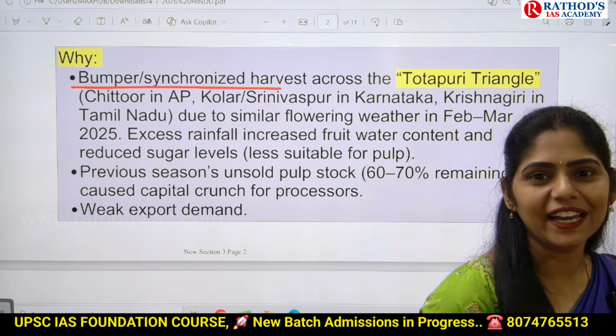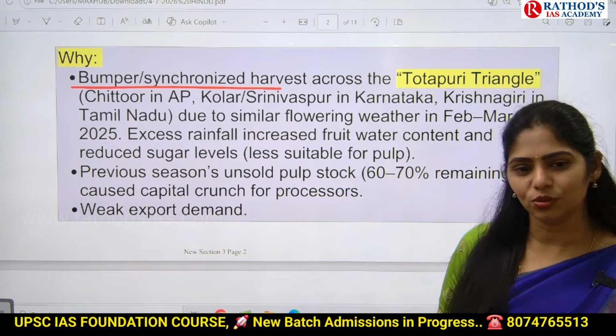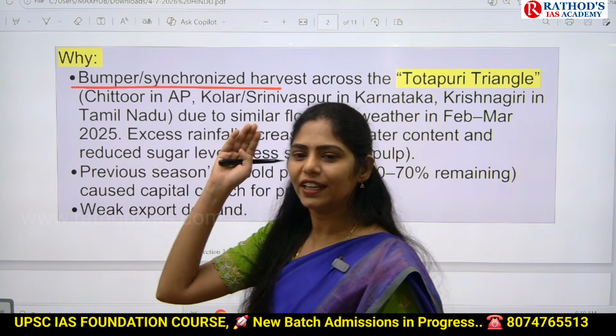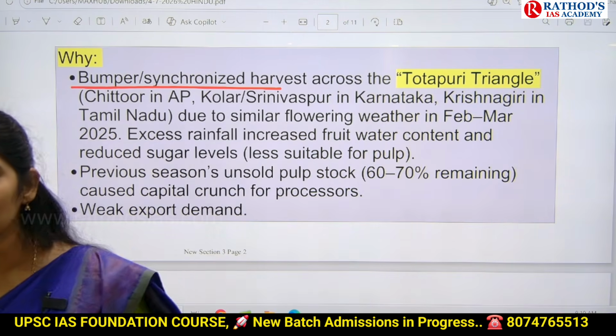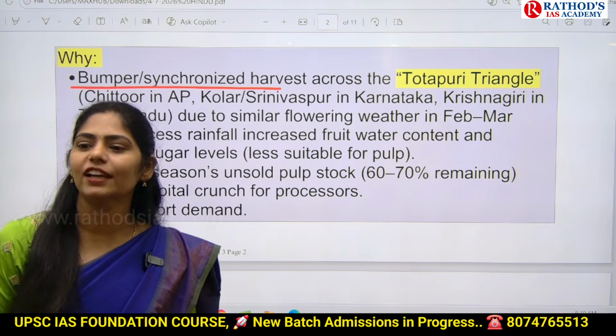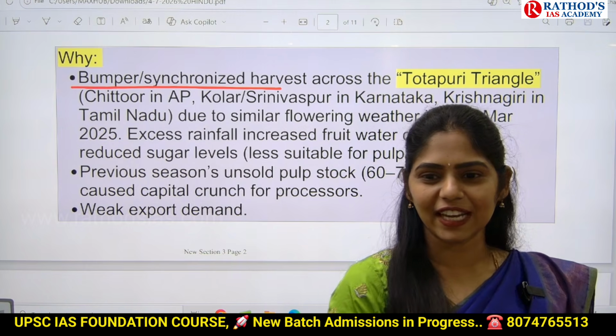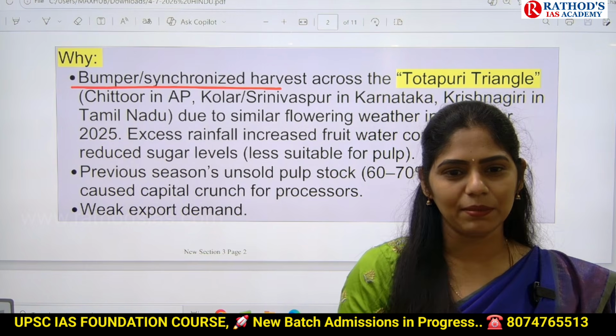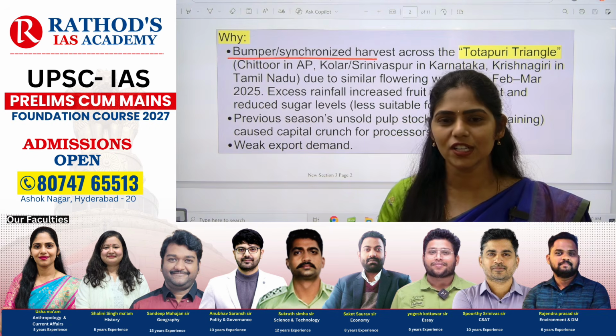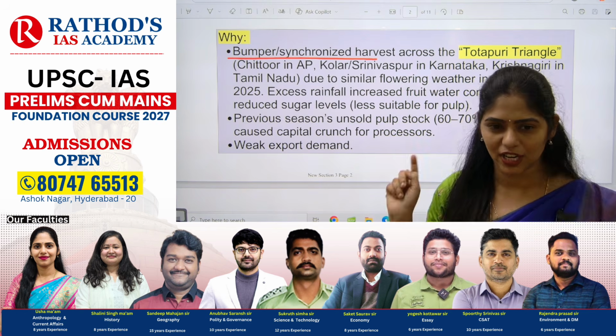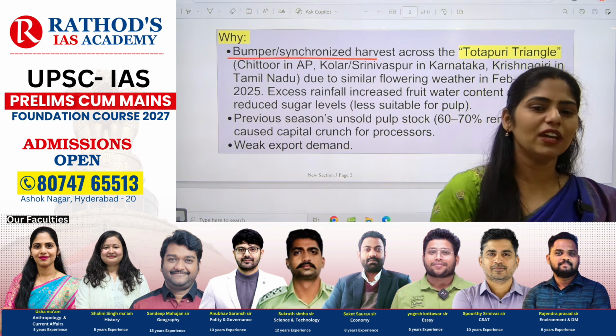This Bermuda Triangle is one of the dangerous water routes. Whenever ships go into that area, they will sink. So even today, the mystery behind this Bermuda Triangle has not been solved. So like that, you will have this kind of triangles. Bermuda Triangle, Lithium Triangle, Golden Triangle, now Totapari Triangle. So UPSC can give a question on this.